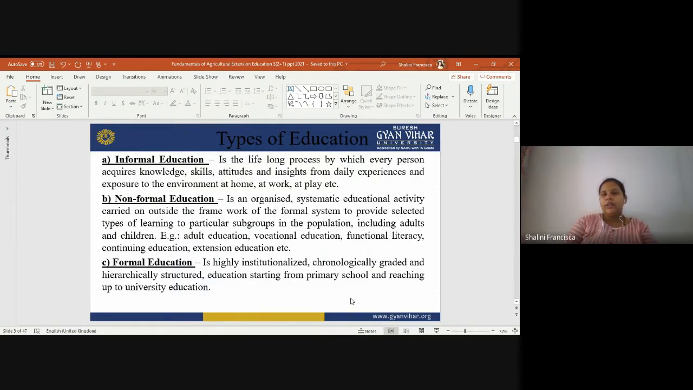Okay, so now we move on to the second part, the types of education. We have already learned what education does to our life and how it is correlated with agriculture extension. Now we will understand the types of education. The first one is informal education. It is a lifelong process. Informal education means we understand everything by doing things daily, when daily experience makes us educated.